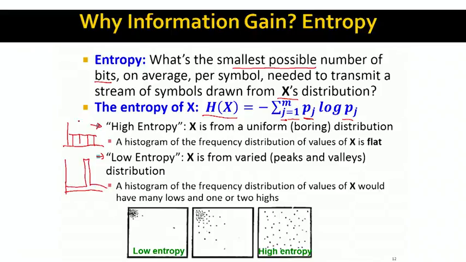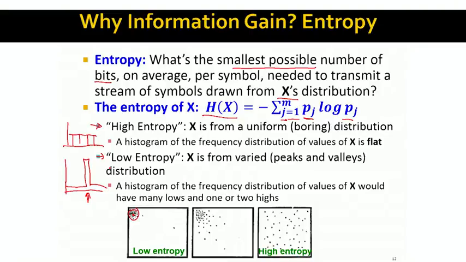So if a distribution has very high entropy, it's very hard to guess the value of X. And if a distribution has very low entropy, then it's very easy to guess the value of X. For example, imagine I have a distribution of dots on the plane. On the right, where the dots are uniformly spread throughout the space, this is the condition of high entropy, because it's very hard to guess where the dots are. But in the case on the left, where all the dots are in one part of the space, it's very easy to guess the location of a dot. So this is the case of low entropy.